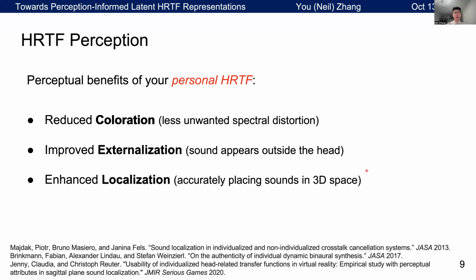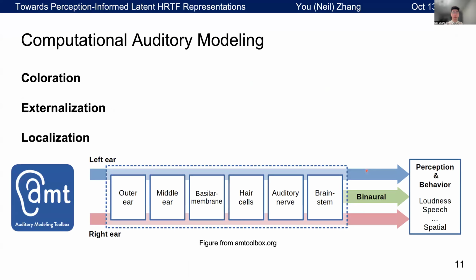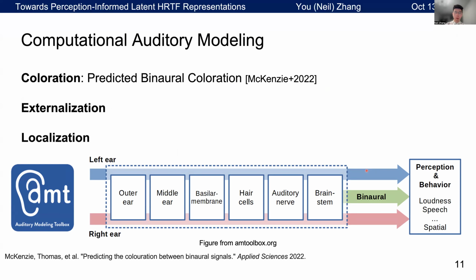And now we understand the concept. The question becomes, how do we mathematically model this before we study if AI captures these concepts? So in this study, we resort to computational auditory models. Specifically, we took the MATLAB toolbox called Auditory Modeling Toolbox, which models the human perception and behavior when humans listen to binaural audios.